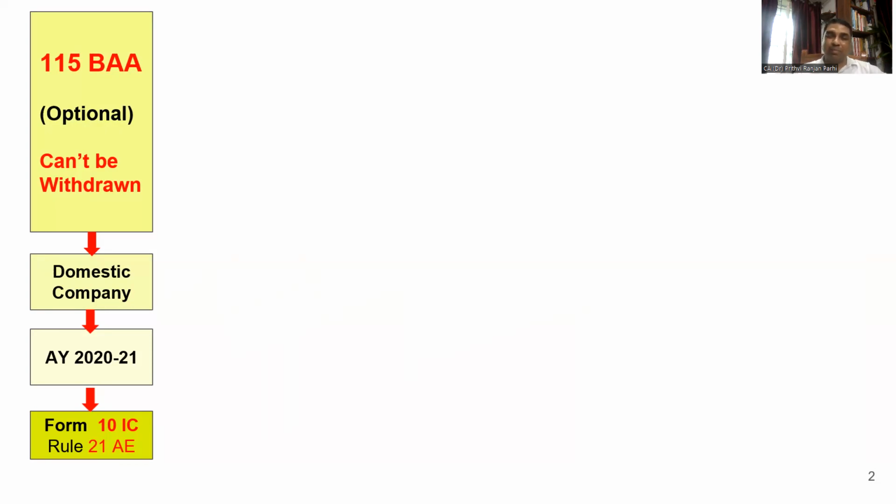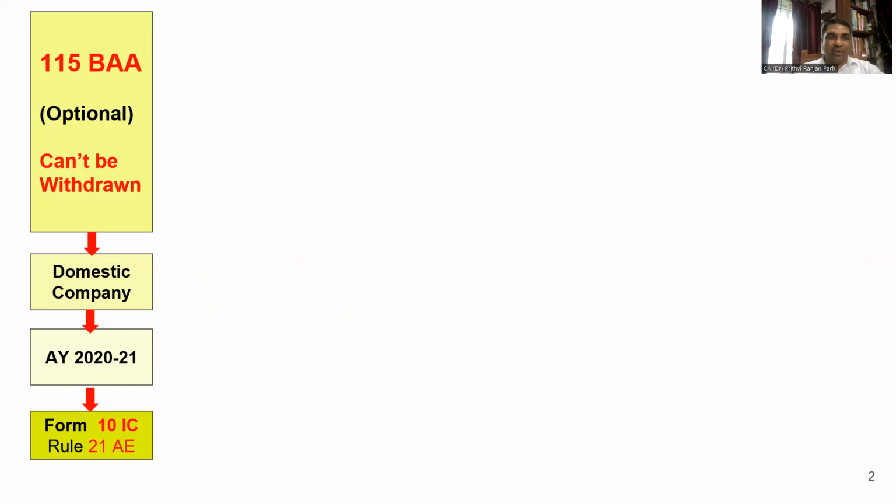Suppose for a domestic company, the due date of filing of return is normally September 30th. By September 30th, this Form 10IC needs to be uploaded on the Income Tax Department's portal. How this has to be done is mentioned in Rule 21 AE. You may refer to that particular rule also.